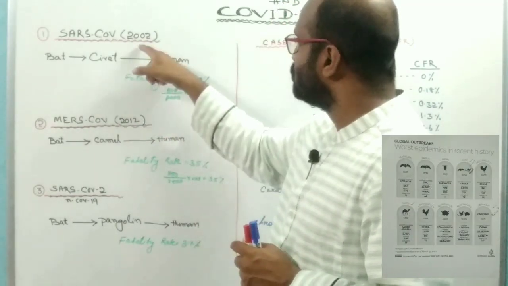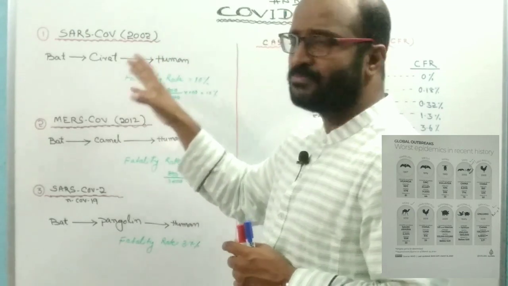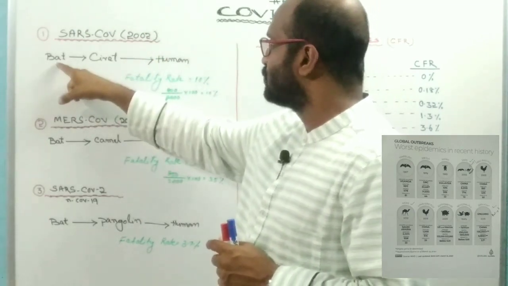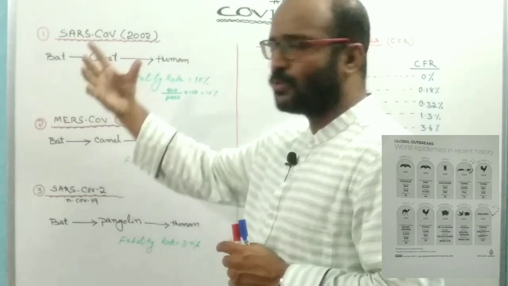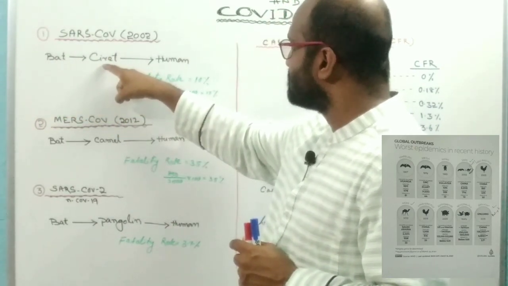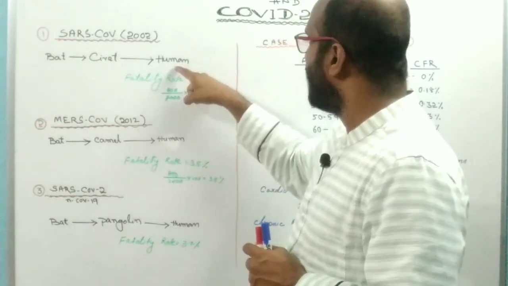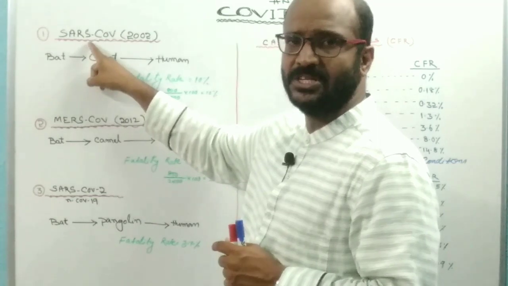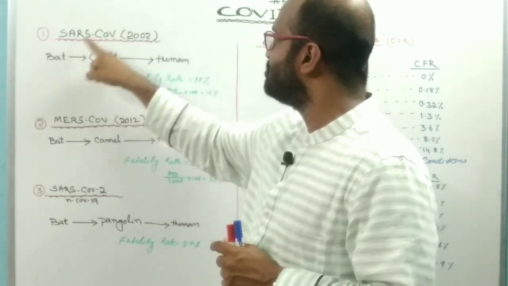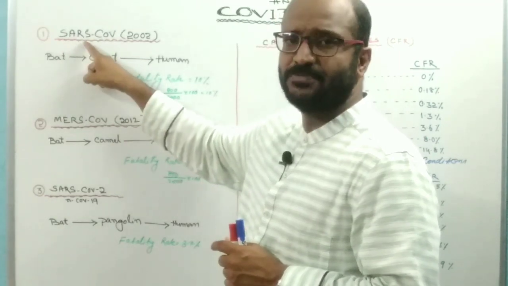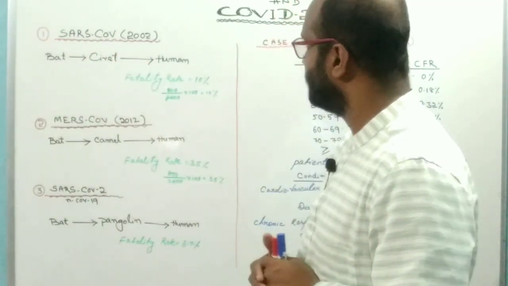The mutant form of coronavirus from the bat transmitted to the civet, from the civet to humans, and caused severe acute respiratory syndrome. That's why the virus is named SARS coronavirus, or severe acute respiratory syndrome coronavirus.